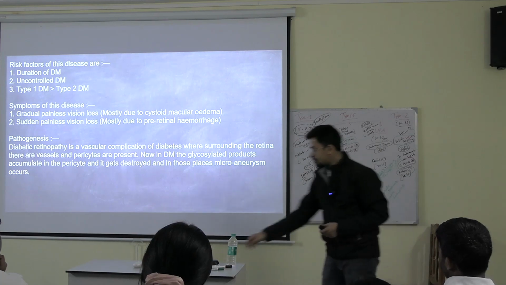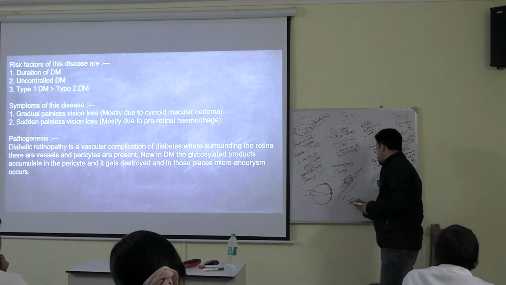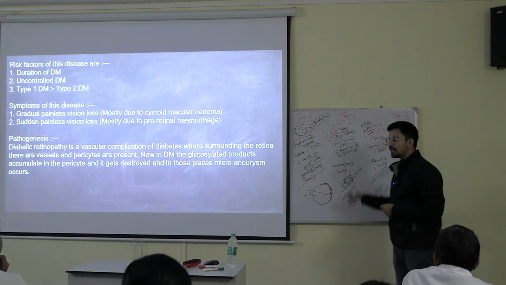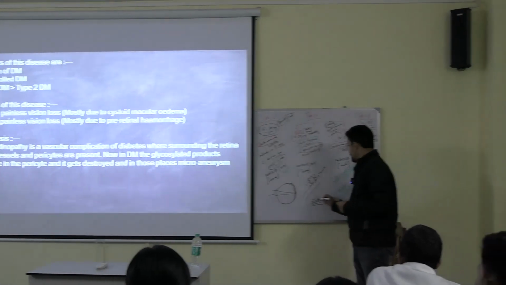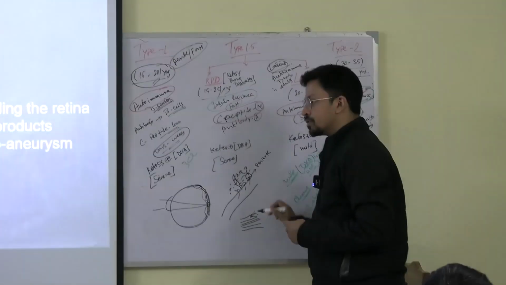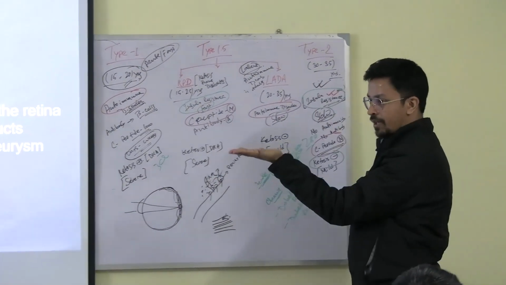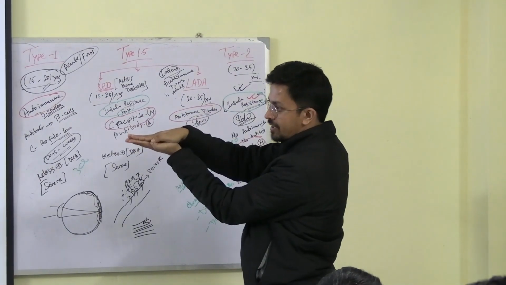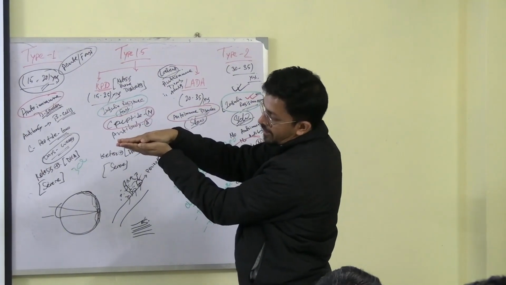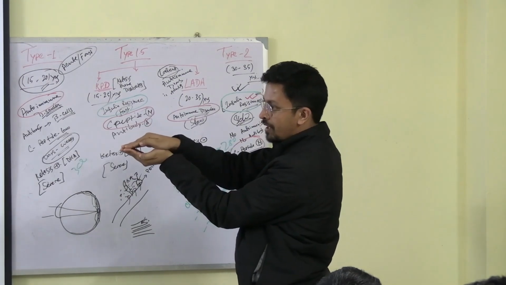What happens is, in the retina there are 10 layers. Okay, when you go to your anatomy and ophtha, that time you will know there are 10 layers of retina. What is happening between the 10th and the 9th layer? There is some fluid collection. Okay, so let's say these are the 9 layers, and this is the 10th layer. The layers should be like this, attached with each other. Now what is happening in between? There is a fluid collection and the layer becomes like this. And this is known as cystoid macular edema.